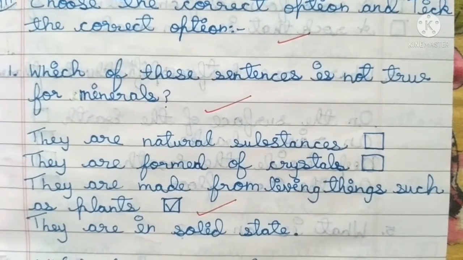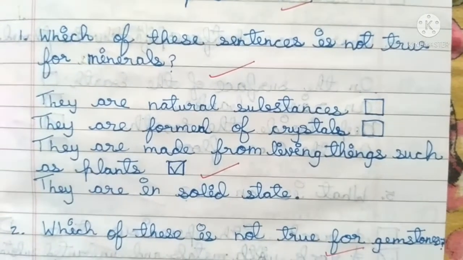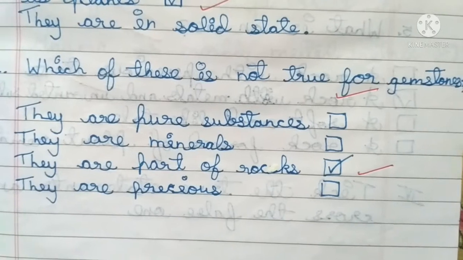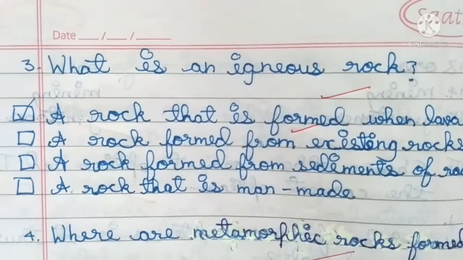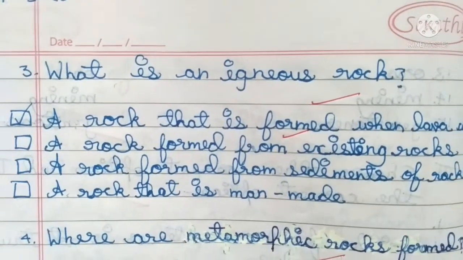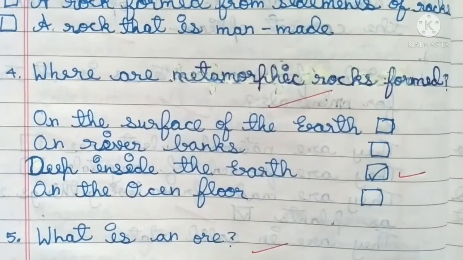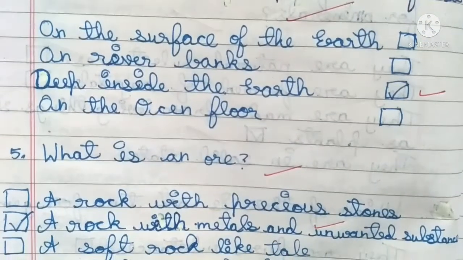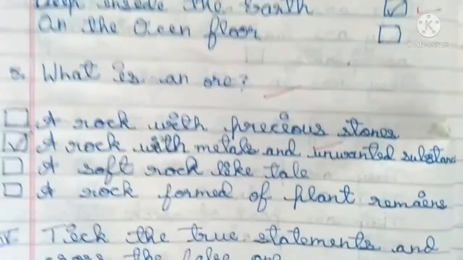Which of these sentences is not true for minerals? They are made from living things such as plants. Which of these is not true for gemstone? They are part of rocks. What is an igneous rock? A rock that is formed when lava cools. Where are metamorphic rocks formed? Deep inside the earth. What is an ore? A rock with metals and unwanted substances.